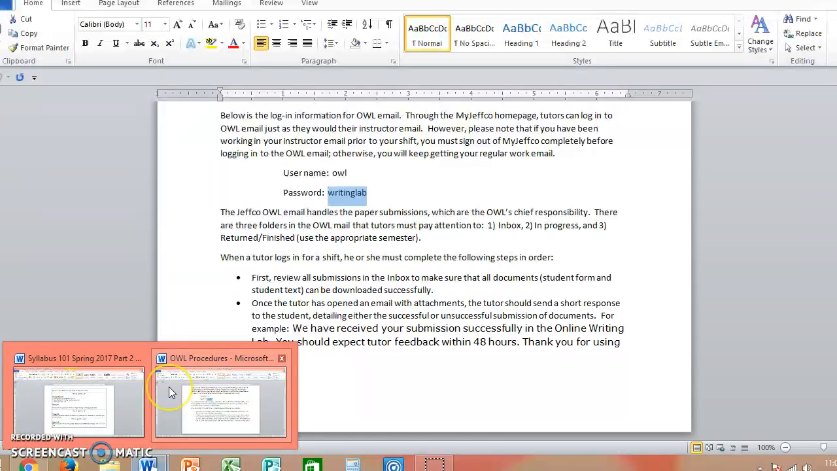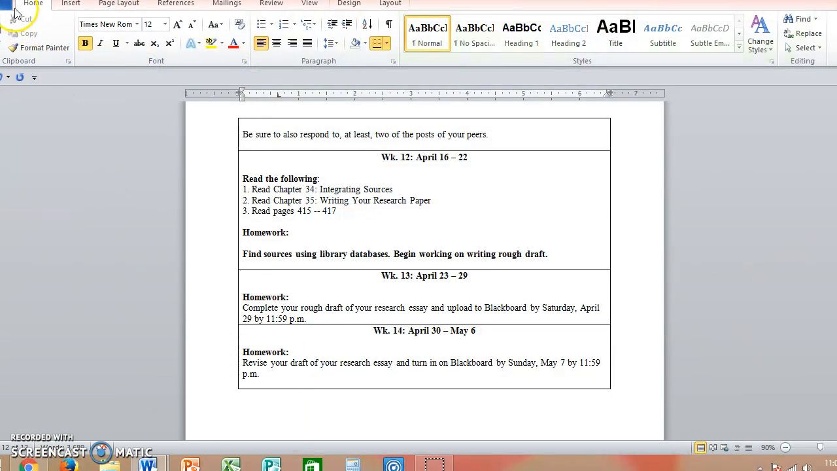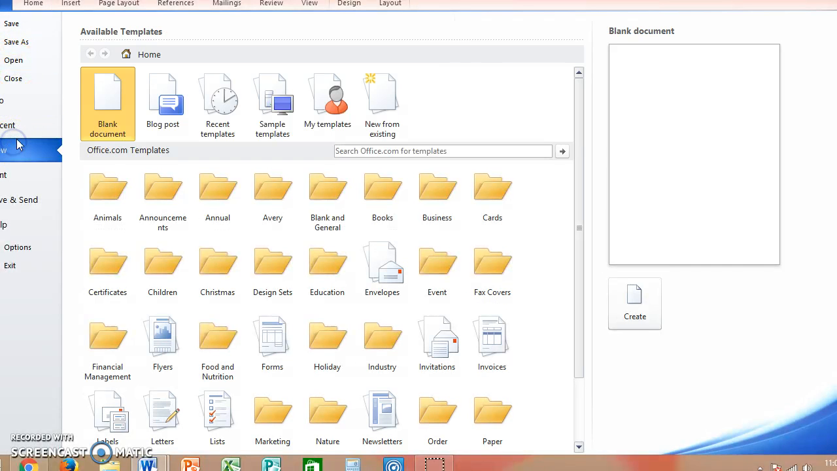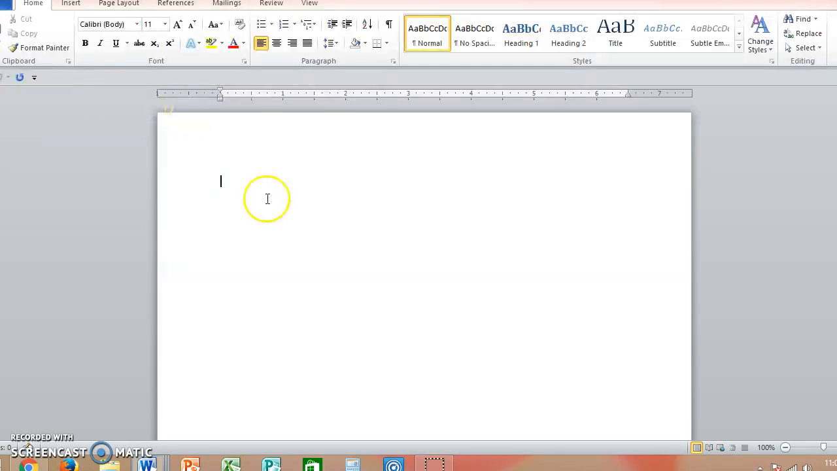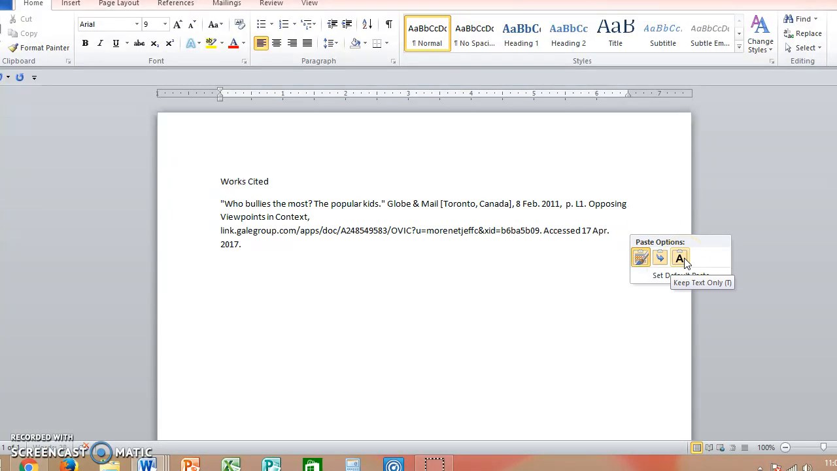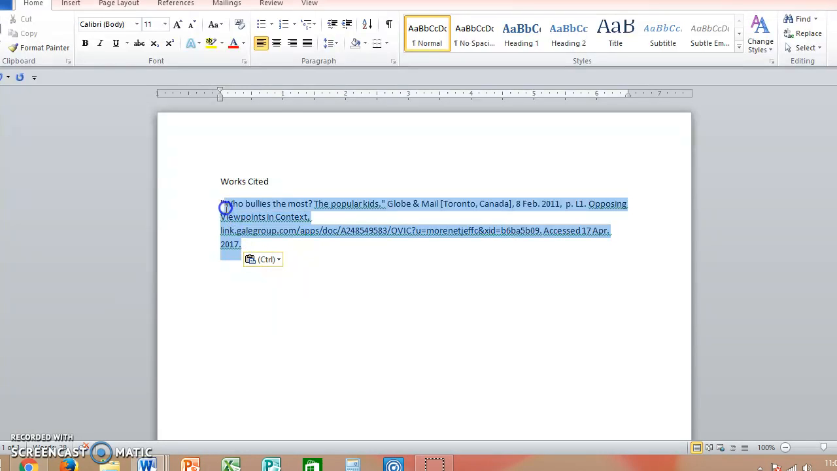Let's get a Word document opened up. We'll go to a new file. This would be a great place for you to already get started on your Works Cited page. As you're doing the research and you decide, oh, these are some articles I might want to use, I can paste it in there. I want to make sure that I paste using keep text only, so it matches what my text is.